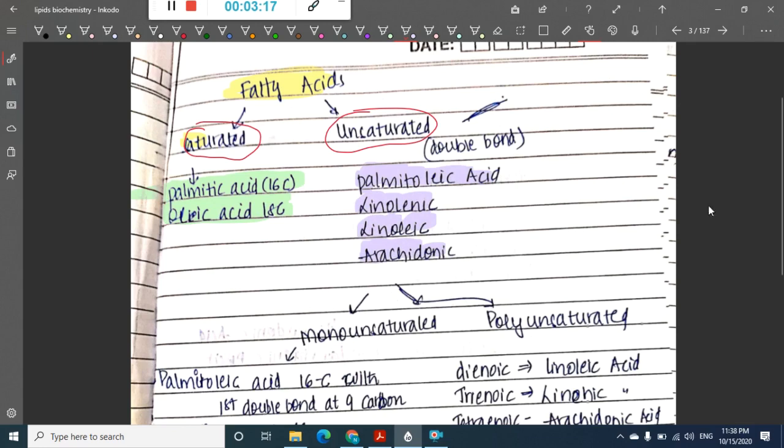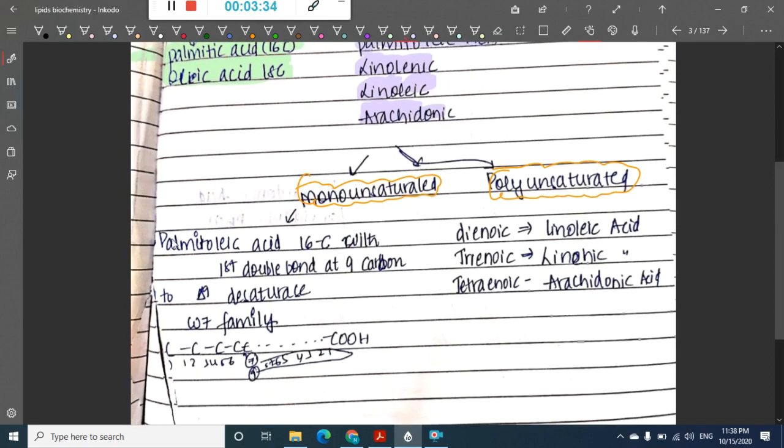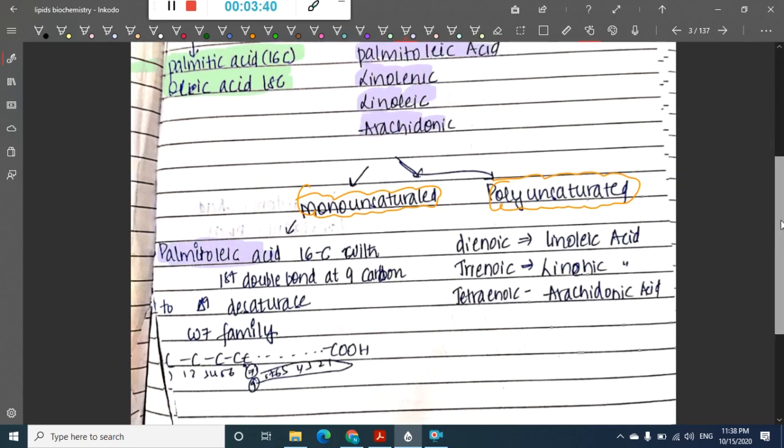Now these unsaturated fatty acids are again divided into monounsaturated fatty acids and polyunsaturated fatty acids. In monounsaturated fatty acids there is only one double bond, mainly one double bond. This monounsaturated fatty acid is palmitoleic acid, which is a 16 carbon compound with first double bond at 9 carbon position.